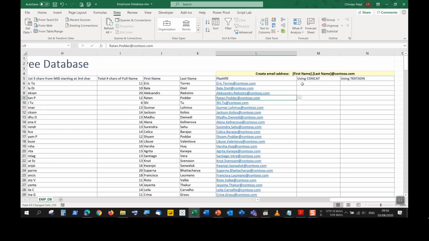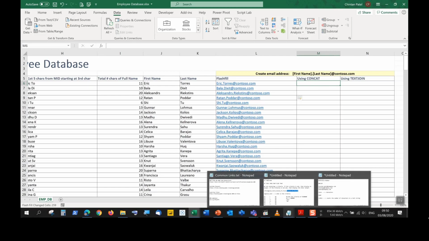So this is Flash Fill for joining words and other characters together using just simple typing. A more accurate result will be CONCAT or TEXTJOIN. CONCAT is a short form of CONCATENATE, and concatenate means to join. So we're joining text strings here, including symbols if we need to include symbols. In previous versions of Excel, starting from 2013 or even earlier, right up to 2016, we had the word CONCATENATE.